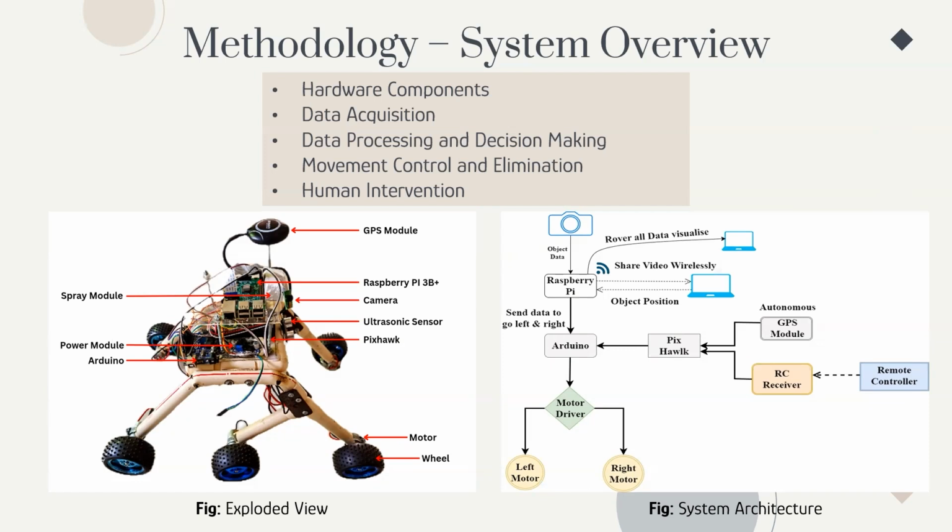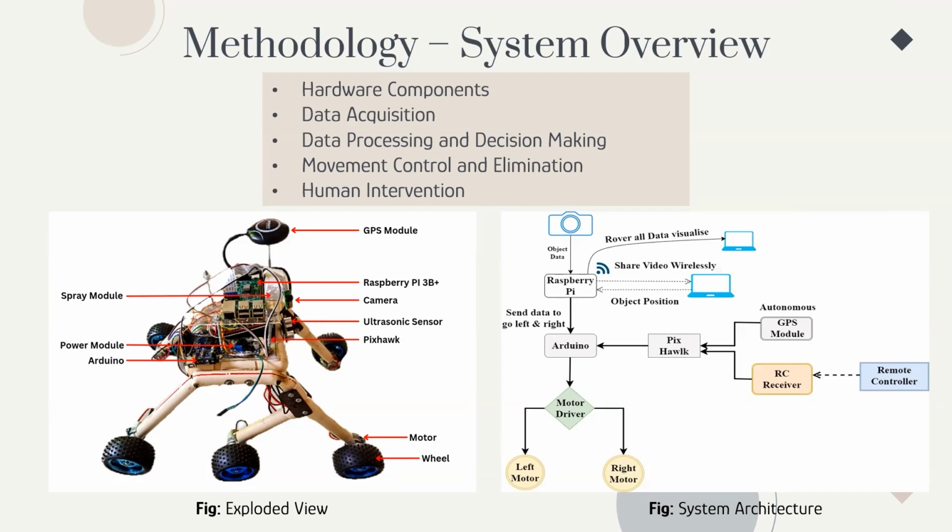From the exploded view of the rover, we can see the hardware components that we used here, like GPS module, spray module, Raspberry Pi 3, camera, then ultrasonic sensor, Pixhawk, Arduino, then motor, wheel, then power module, etc.